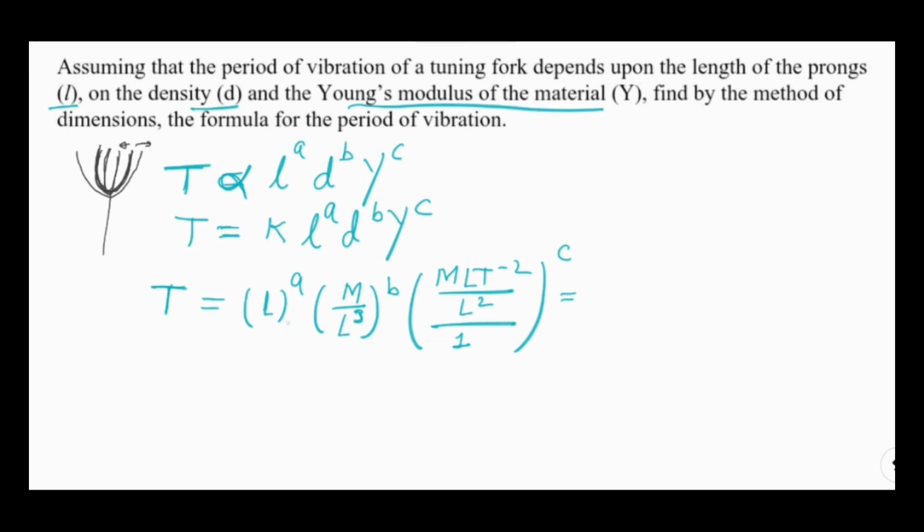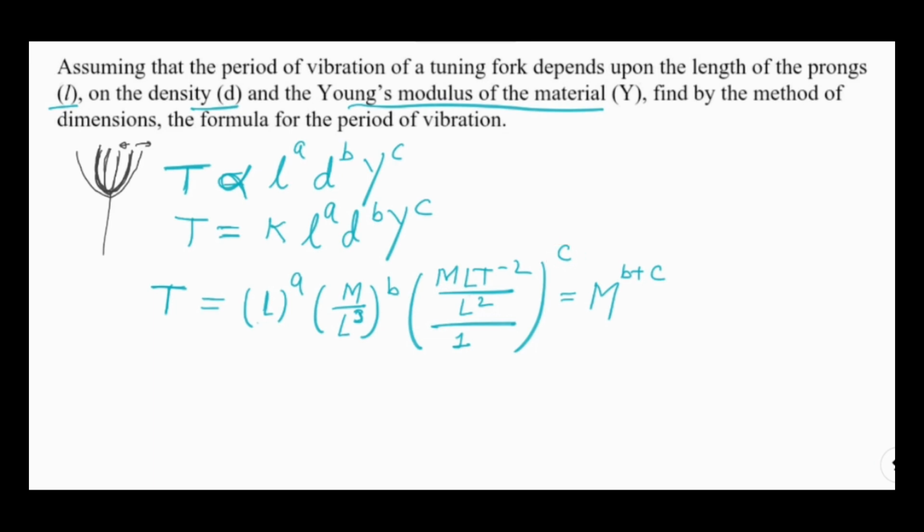If I arrange this expression, I have mass to the power b here and mass to the power c here, so the combined power of mass will be b plus c. I have length to the power a, length to the power minus 3 with power b, and length to the power minus 1 with power c.